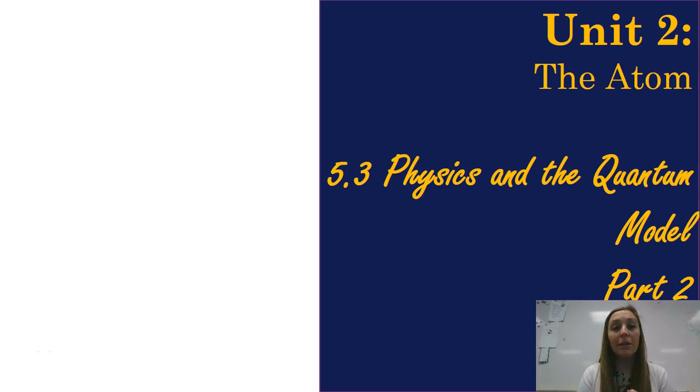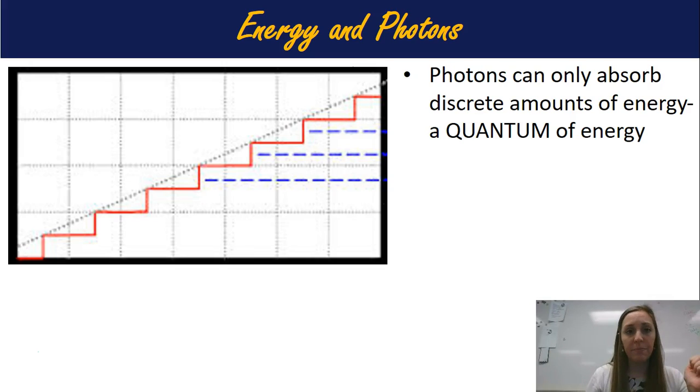Now remember, photons are little packets of light, and they travel through the universe in these little wave things. They're kind of like a particle because we can track them, but they're like a wave because they literally move like a wave. So photons only absorb a discrete amount of energy, and that's called a quantum of energy. What discrete means is a certain piece of energy. So it can't absorb any amount of energy. It has to be specific amounts called packets or quanta of energy.